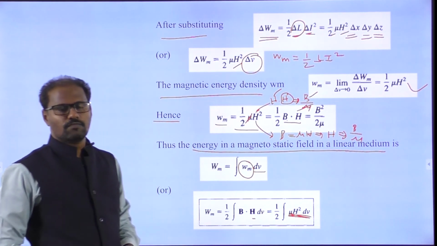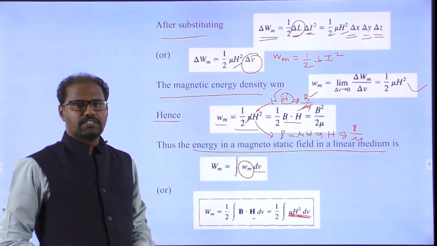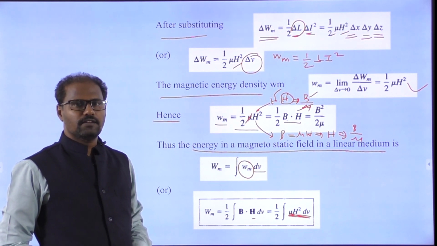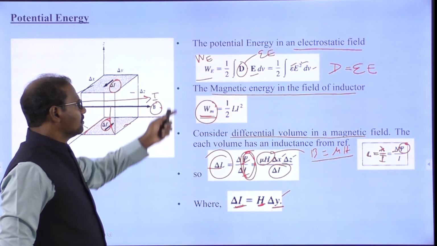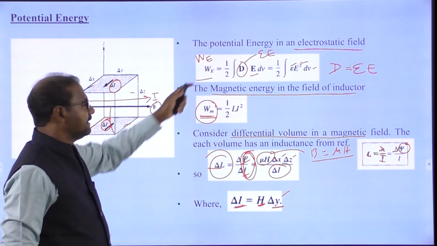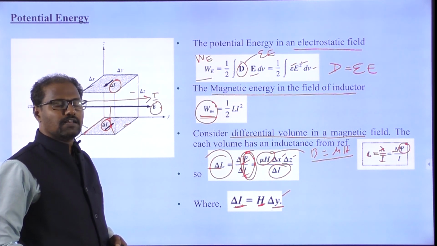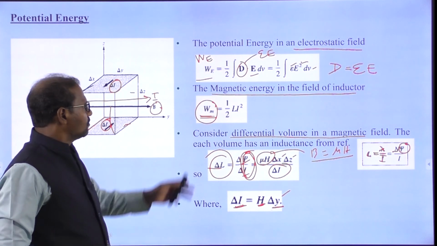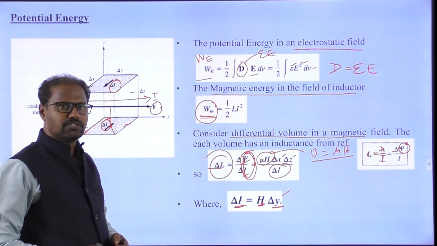So far we discussed the potential energy in the electrostatic field. What is the potential energy stored? 1 by 2 D dot E dV, where E is the electric field intensity and D is the electric flux density. So already we know the electrostatic field. Similarly, we are going to go for the magnetostatic field.